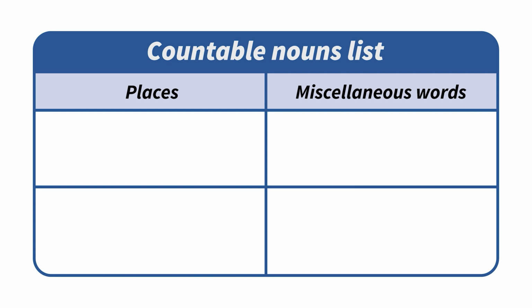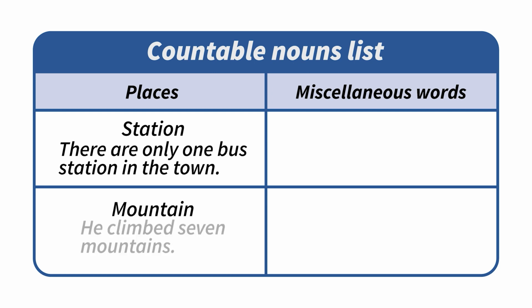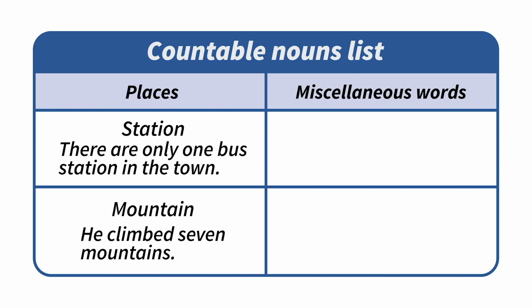With places, for example, a station. There is only 1 bus station in the town. Or mountain. For example, he climbed 7 mountains.